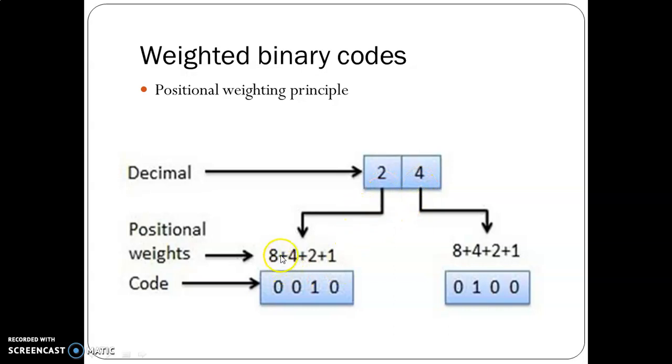The same way, for 8421 code, this position has weight 1. The MSB has weight equal to 8. So, representing this in 8421 code, this 2 is represented as 0010 and 4 is represented as 0100. So, multiplying the bit by the weight will give the decimal equivalent of the number. The same way, 1 multiplied with 2 will be equal to 2.